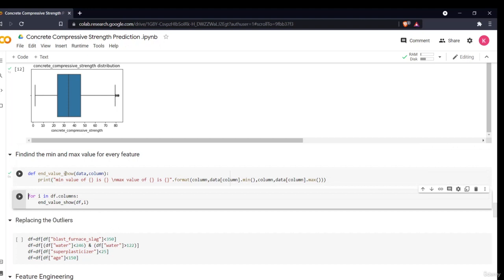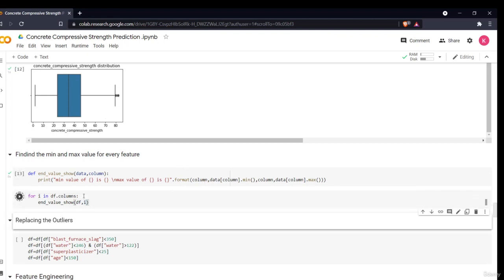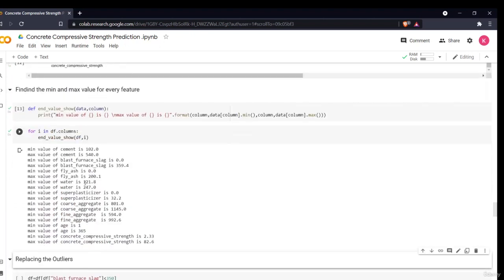So for that I've defined a function, end value show. What this will do is print "minimum value of" the column and "max value". I am taking the columns, and it will print the minimum value of that column. I am saying data.column.min and data.column.max. It will just provide me the minimum and maximum value for that column. So I am just iterating the function for all my columns. Now as you can see, this is my column, the minimum value is this, and the maximum value is this, for every other attribute.